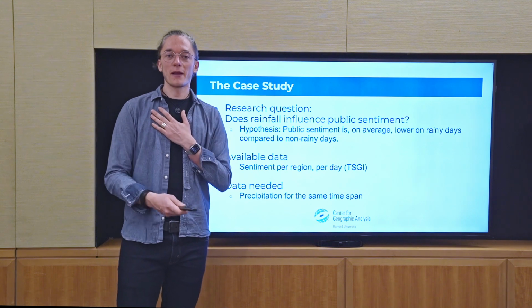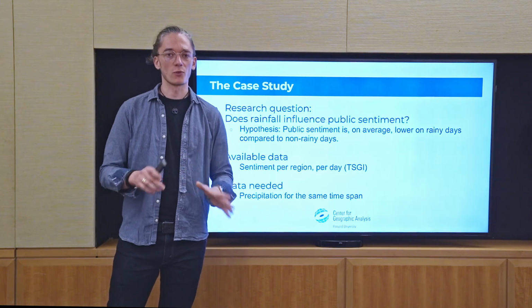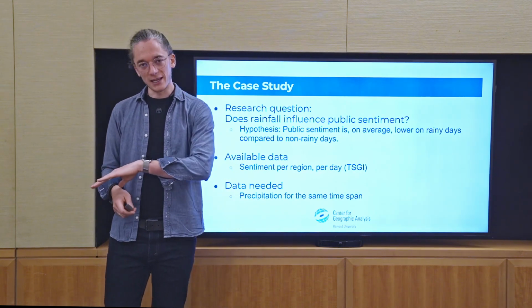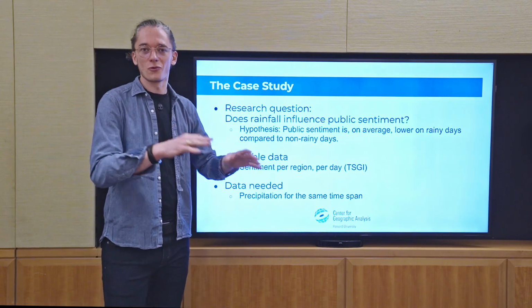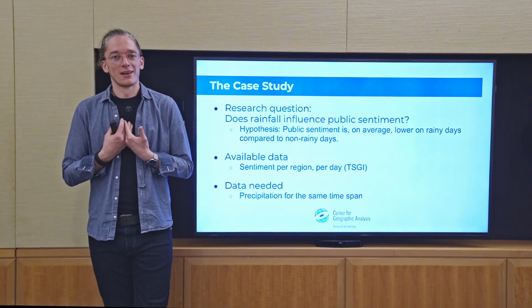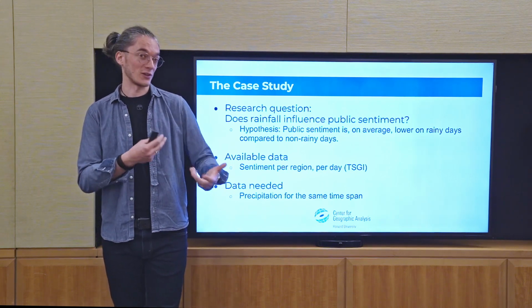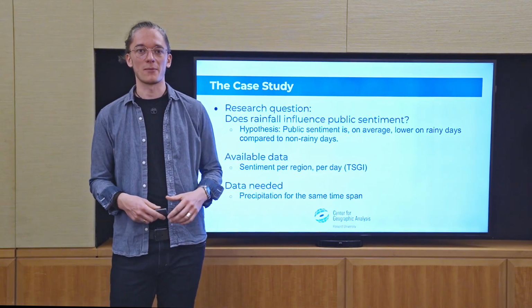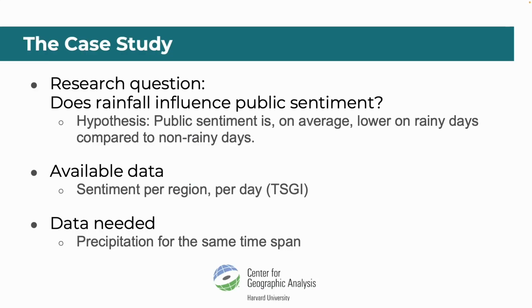Because, you know, I spent my summer here of 2023 in Boston, and for the most time I had amazing weather. It was hot, it was warm, it was beautiful, it was just amazing. But recently, now it's late September, we had a lot of rainy days, grim, moody, gray outside. So I could imagine that this environment does have an influence on how I feel and how I see the world and discuss the world and how I write about the world when I use a social media platform like Twitter or X. So our research question here is, does rainfall influence public sentiment? And the precise hypothesis here is public sentiment is on average lower on rainy days compared to non-rainy days.